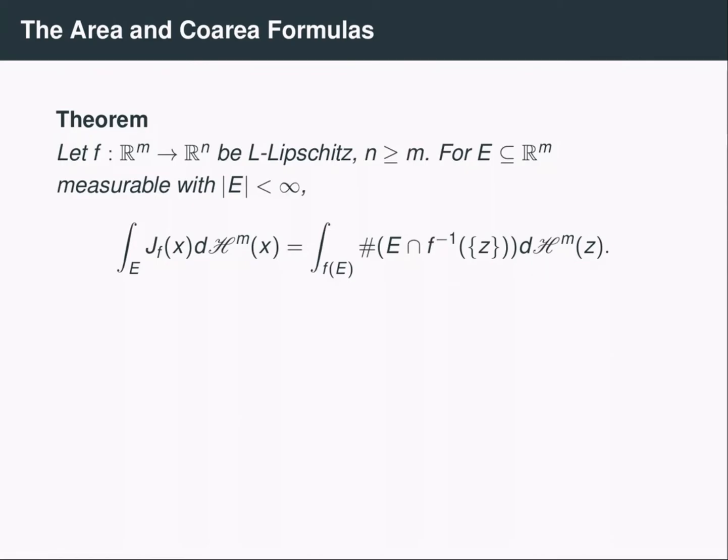Okay, so that might look a little funny, but notice that if we had an injective function, so a function that was 1 to 1, then this would always just be equal to 1 here. And in that case, we would just get that the integral of the Jacobian of f on the set E is equivalent to the Hausdorff measure of f of E. And this gives us a precise formula for how measure is distorted.